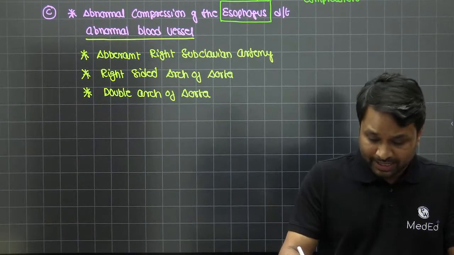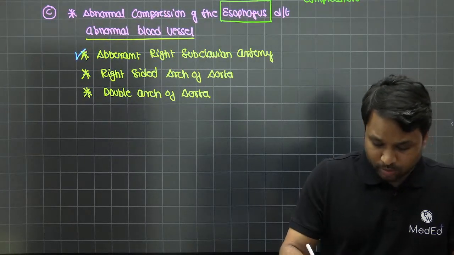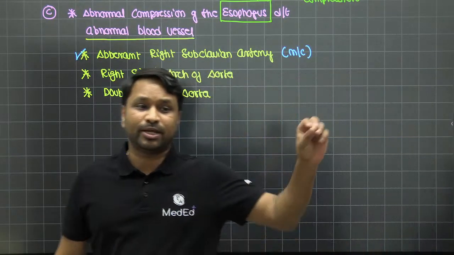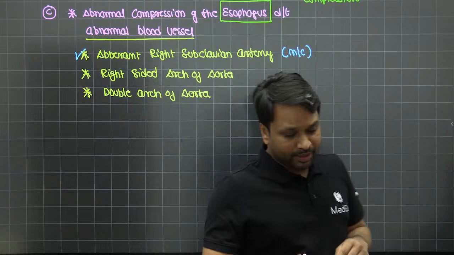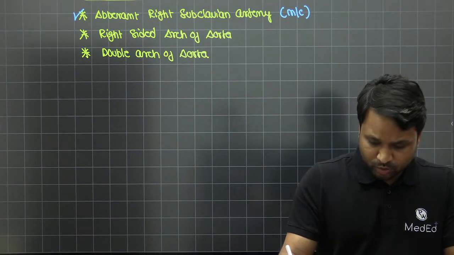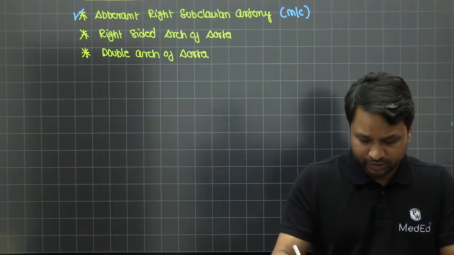Now, if you look at it by incidence, the overall most common blood vessel that is going to cause this compression is your aberrant right subclavian artery. Now, to understand this, let's take the normal orientation that we need to figure out.